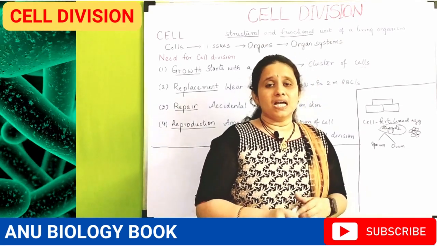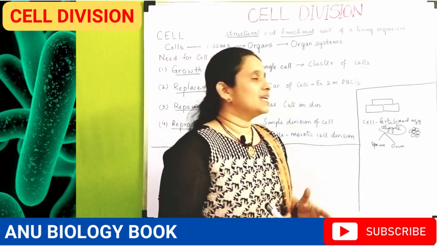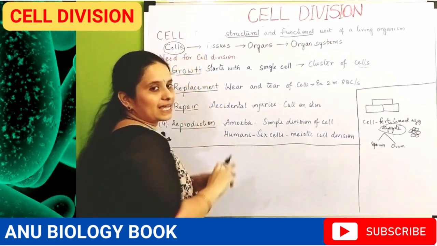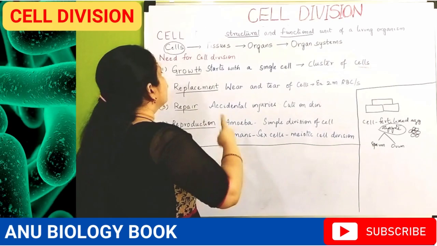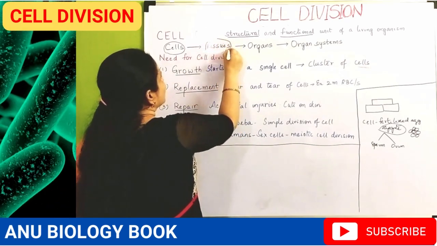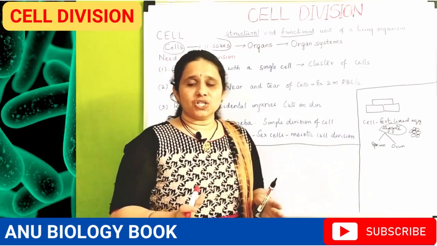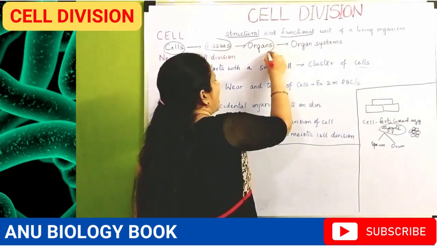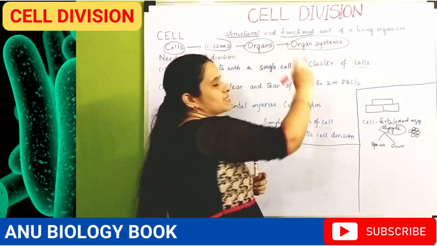So in the basic development of a living organism, initially a single cell, the zygote, is formed, and later the tissues are formed. These tissues are nothing but groups of cells, and tissues combine to form organs, and these organs combine to form organ systems.